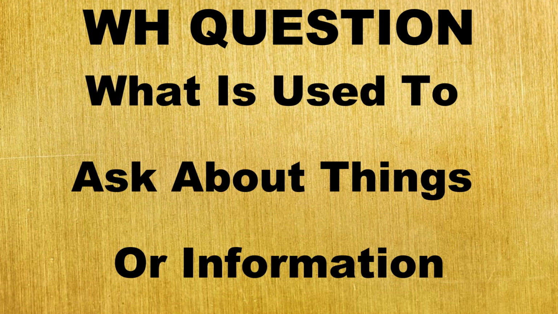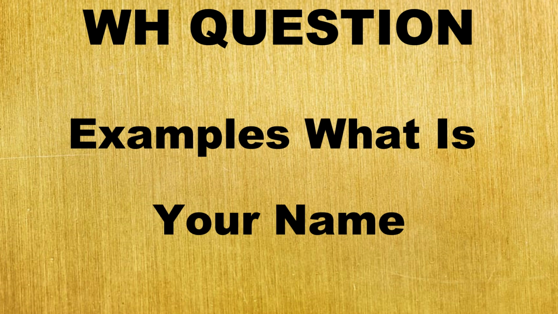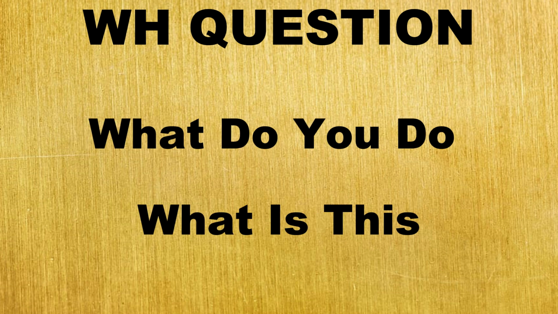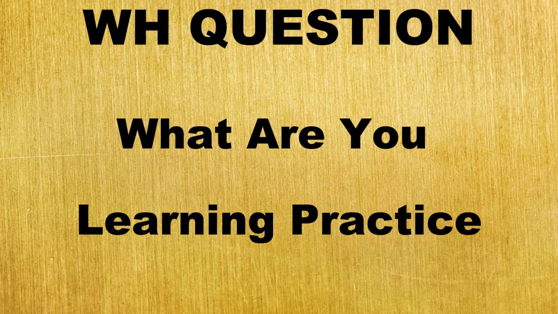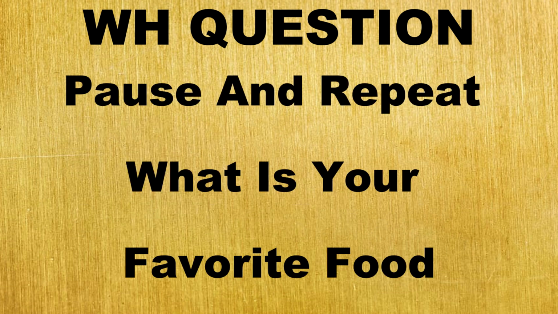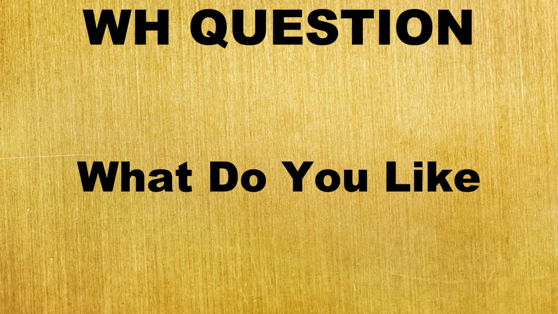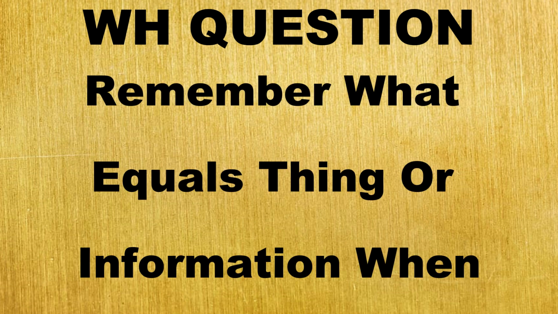What is used to ask about things or information. Examples. What is your name? What do you do? What is this? What are you learning? Practice. Pause and repeat. What is your favorite food? What do you like? Remember, what equals thing or information.